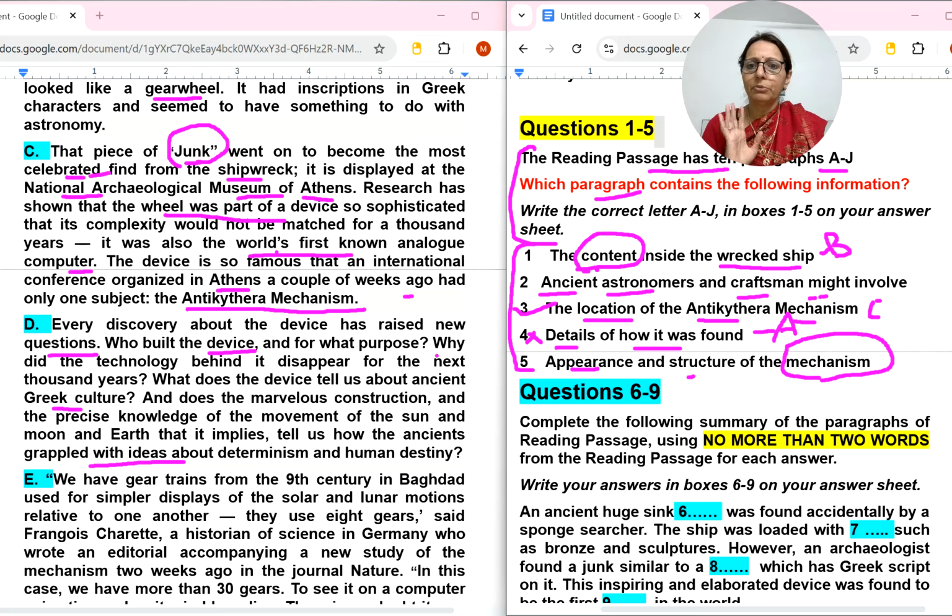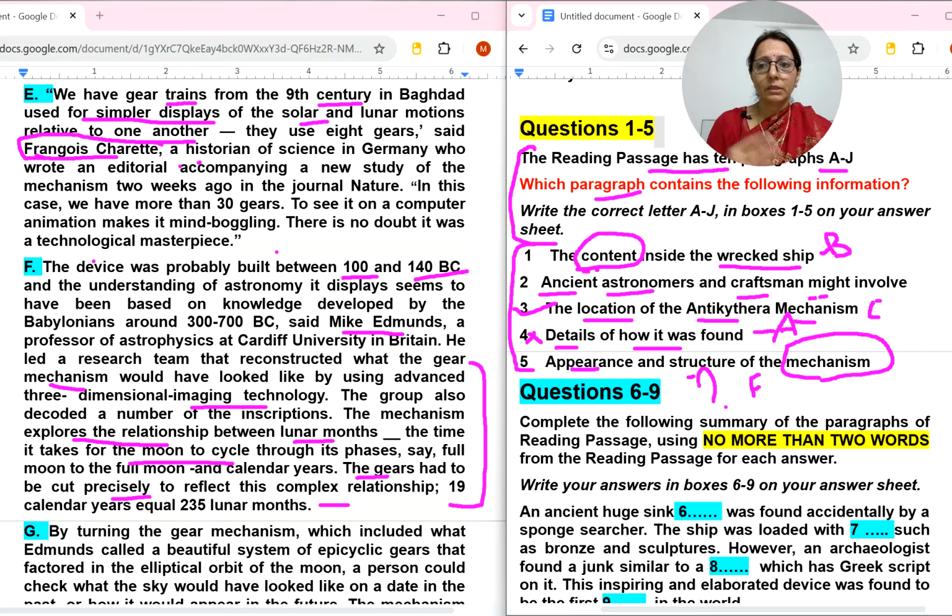The group also decoded a number of... It may be possible that they are talking about this F number with fifth, but still I will mark it with a question mark, and definitely I will put F also, but yes, we can read it further. Two more paragraphs are left, not more than 3 paragraphs are left.